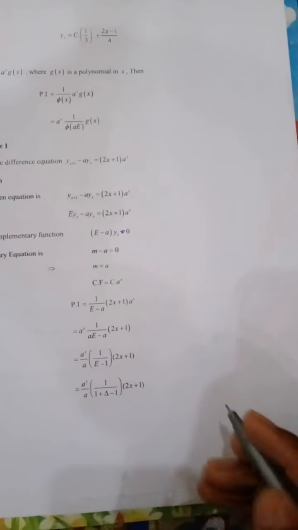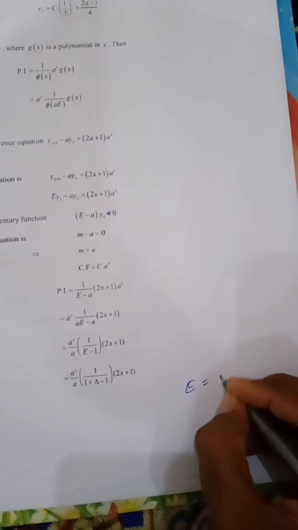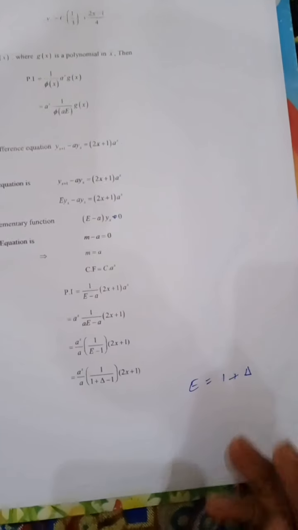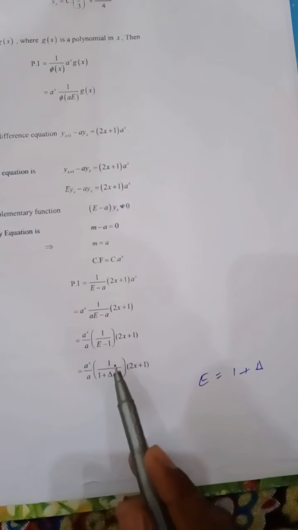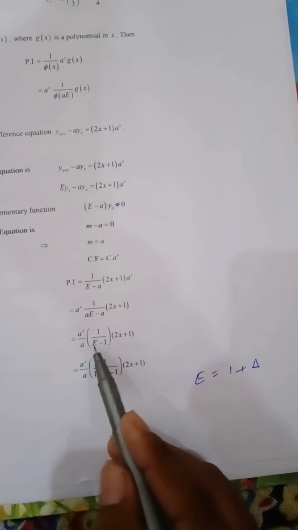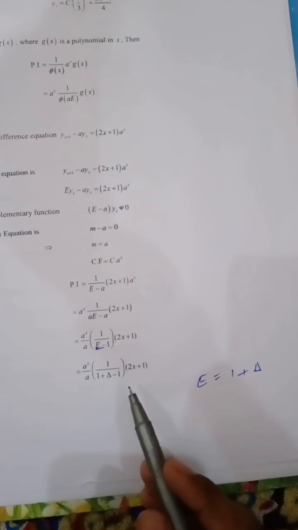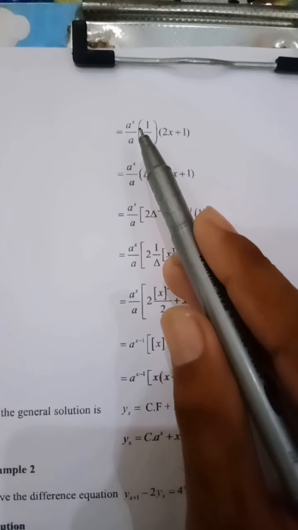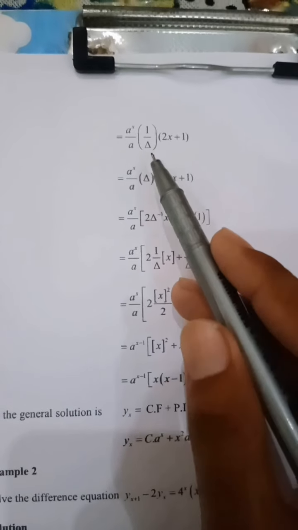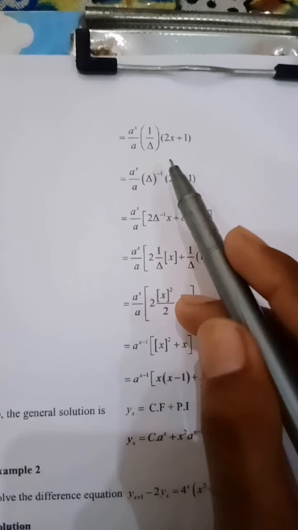We know that the shift operator E is equal to 1 plus the forward operator delta. We put the value: a raised to power x over a into 1 over (1 plus delta minus 1) into (2x plus 1). Now a raised to power x over a into 1 over delta into (2x plus 1).